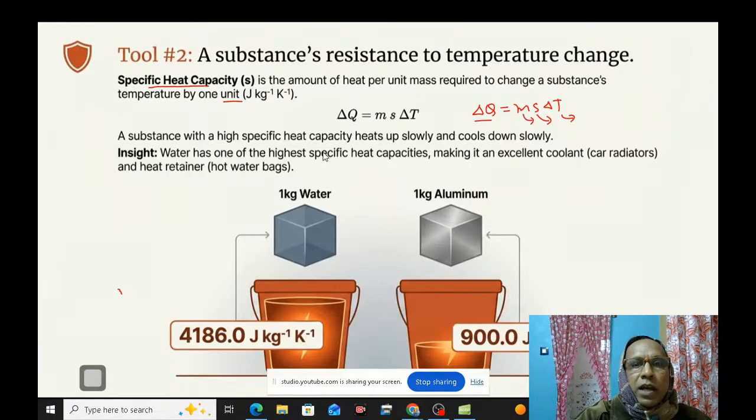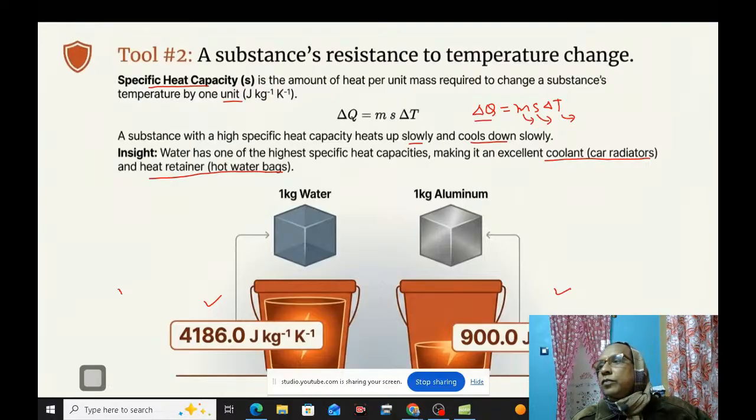Water has one of the highest specific heat capacities, making it an excellent coolant for car radiators and a heat retainer in hot water bags. I already told you. A substance with high specific heat capacity heats up slowly and cools down slowly also. Here you can see that 1 kg of water has heat capacity of nearly 4186.0 joule per kg per Kelvin, and in the case of 1 kg of aluminum, it is only 900 joule per kg per Kelvin. So you have to learn all these things in thermal properties of matter.